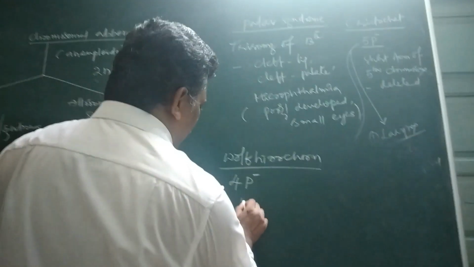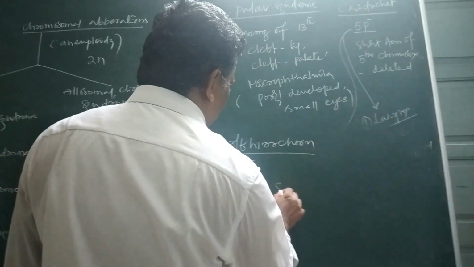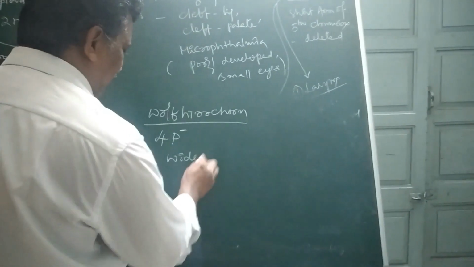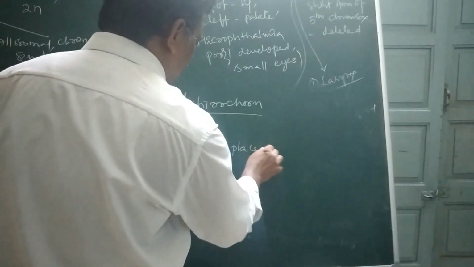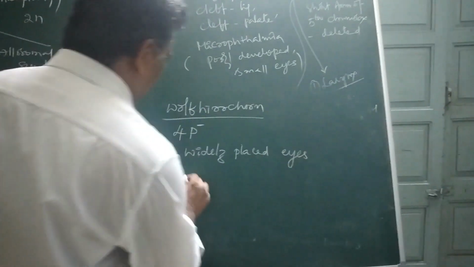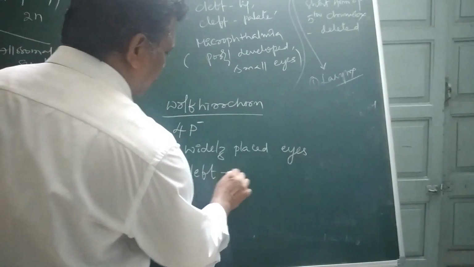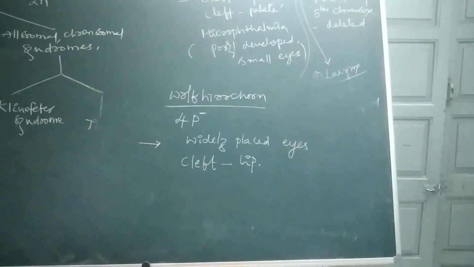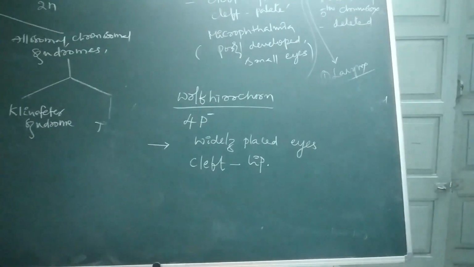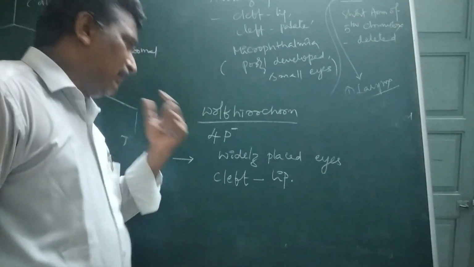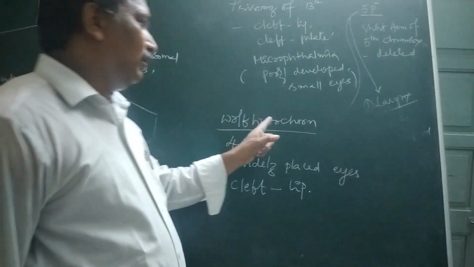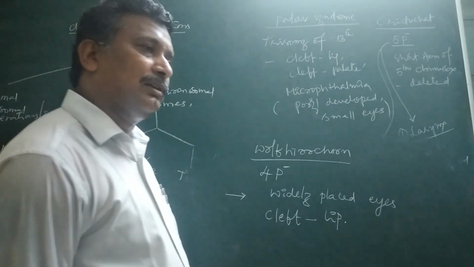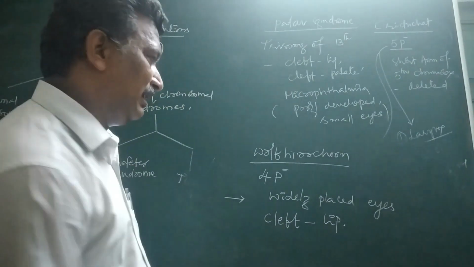One is widely placed eyes and cleft lip. Cleft lip or widely placed eyes, these are the important two characters. You can easily see the people who are affected with Wolf-Hirschhorn. Here the short arm of the fourth chromosome was deleted.